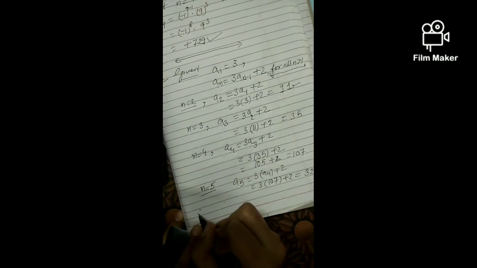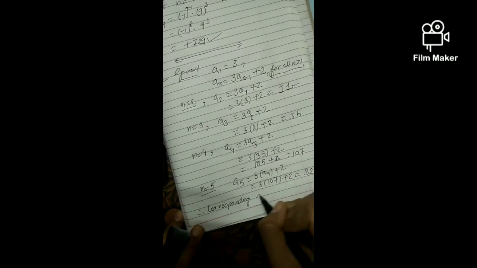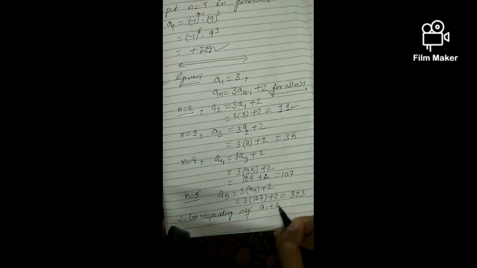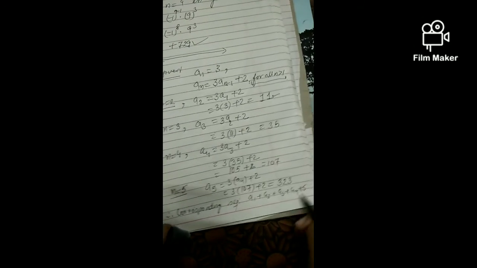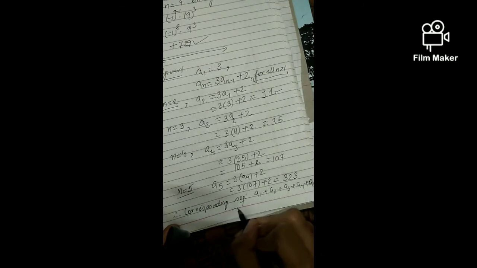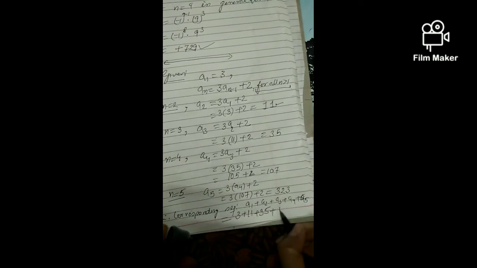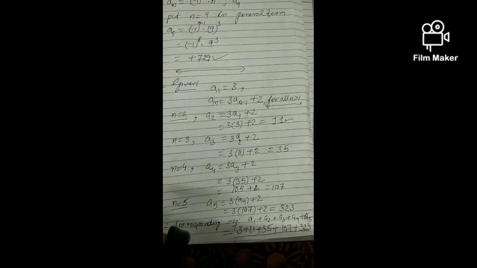So we will write down, therefore, the corresponding series. What will be the corresponding series? It will be A1 plus A2 plus A3 plus A4 plus A5, which is actually equal to 3 plus 11 plus 35 plus 107 plus 323. So this will be the corresponding series for the given sum number 11.